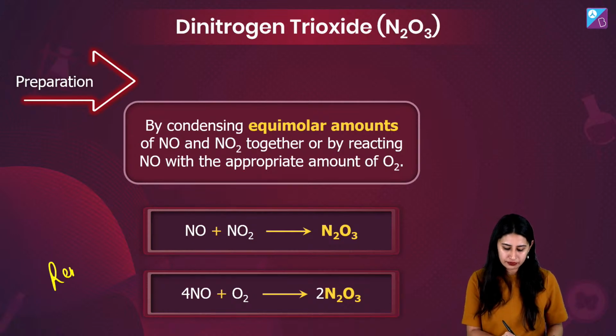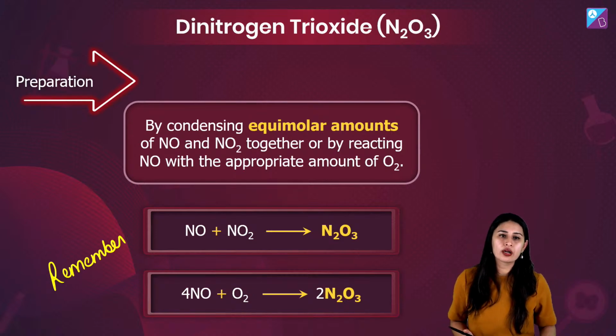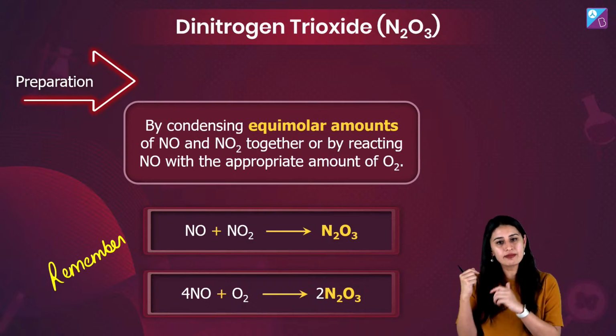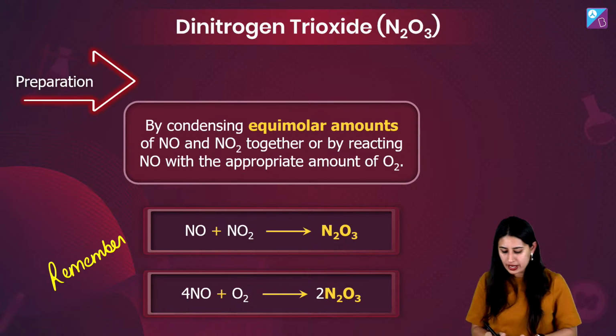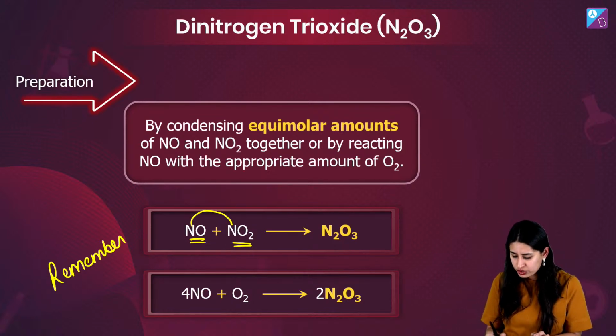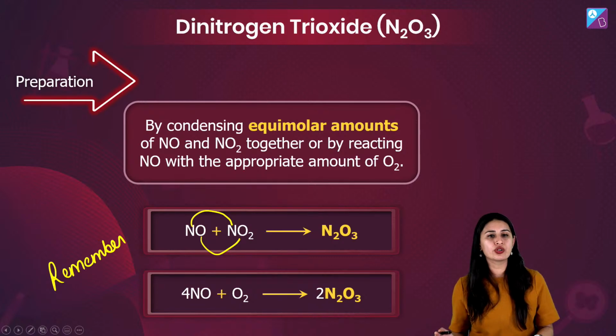Remember it. मैम हमें कैसे याद होगा? See, आपको कैसे याद होगा? सिंपल है. आप एक बारी लॉजिकली सोचिए, NO NO2 क्या ही दे सकता है? Both the nitrogens will combine together. Both the oxygens, like all the three oxygens can combine together and will give you N2O3.